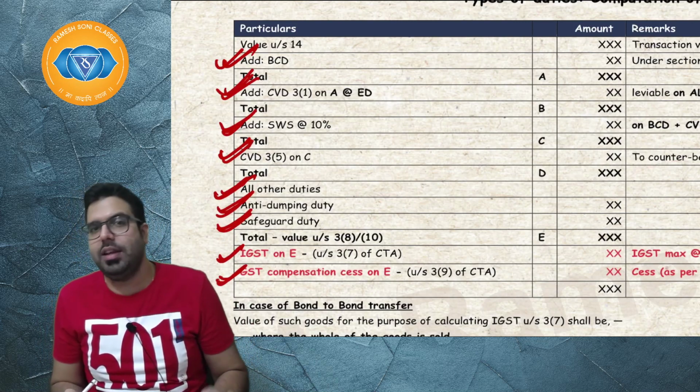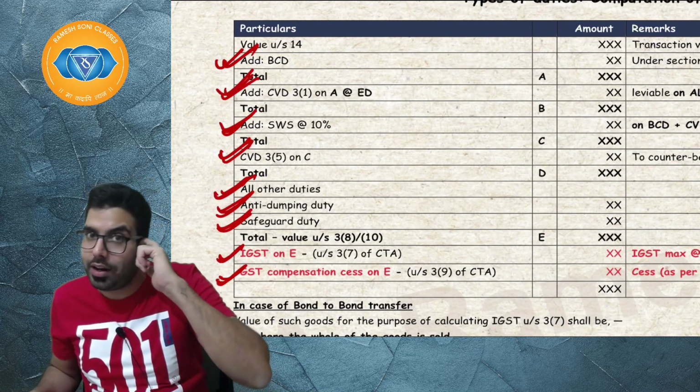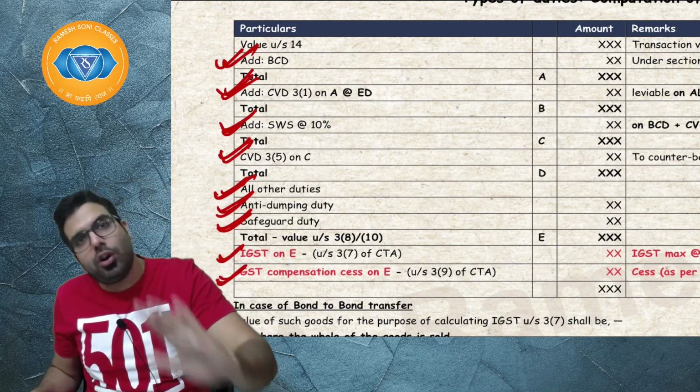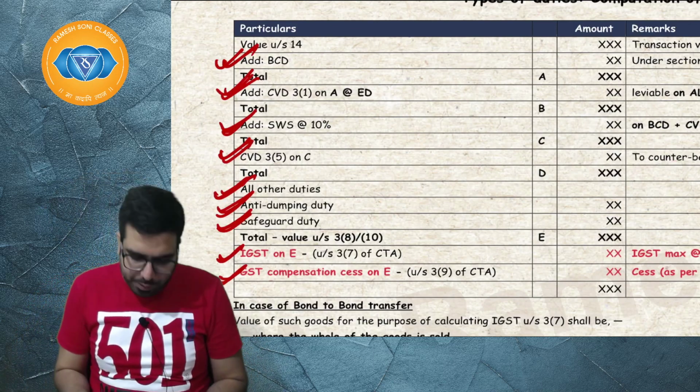I hope everyone is clear. Although they are named as IGST, GST compensation cess, etc., they are duties of custom only. They are wearing the clothes of custom duties. I hope everyone is clear.